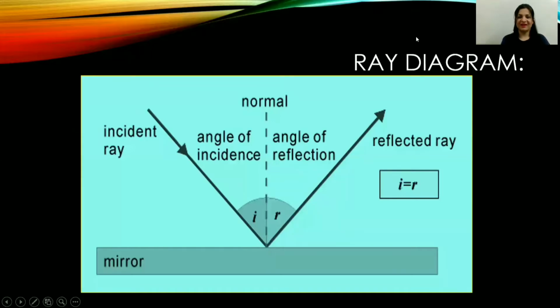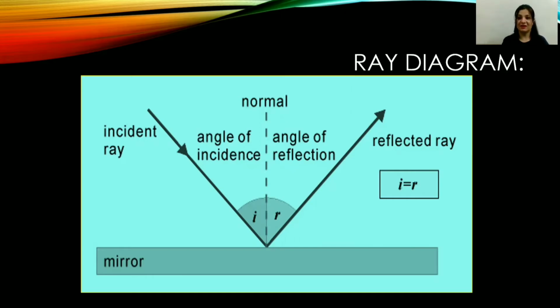Next we have ray diagrams. So for ray diagrams, first of all we draw the mirror. Okay. The ray that strikes the mirror is called the incident ray. Then we draw the incident ray. See, this arrow indicates the direction of the incident ray. We always mark the direction of the rays.